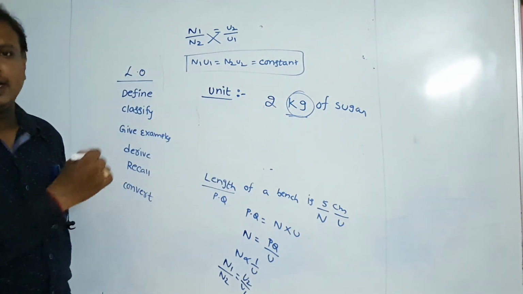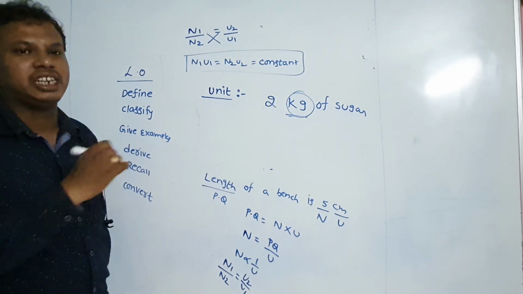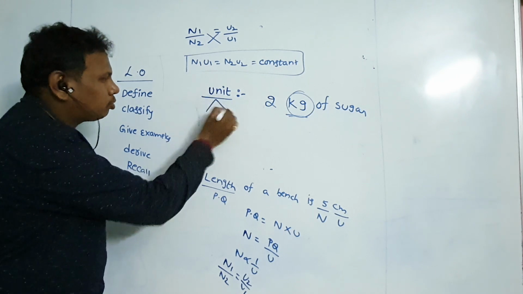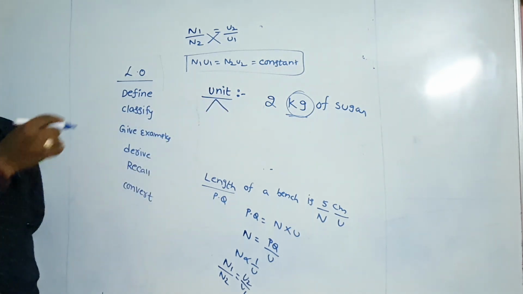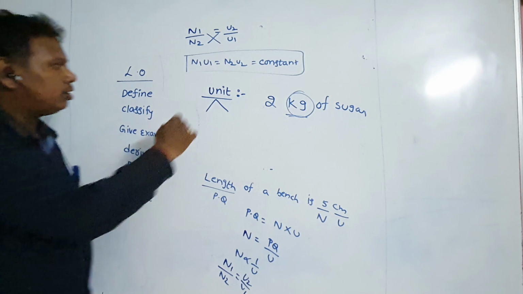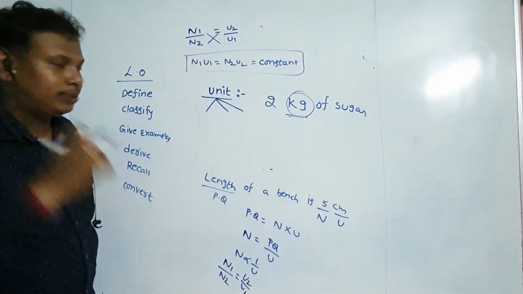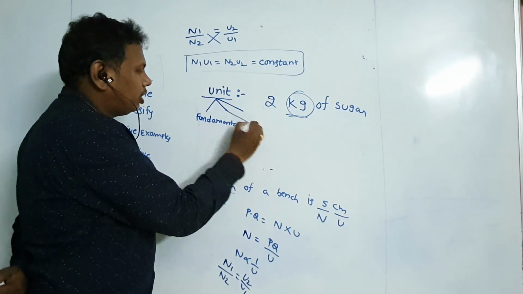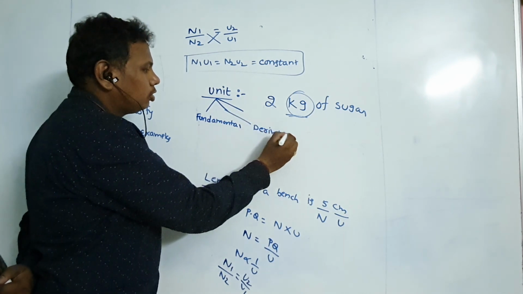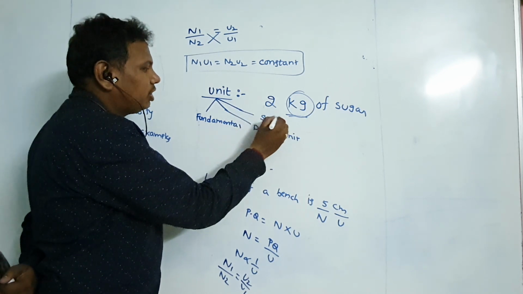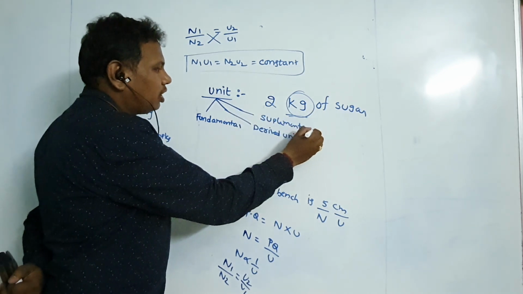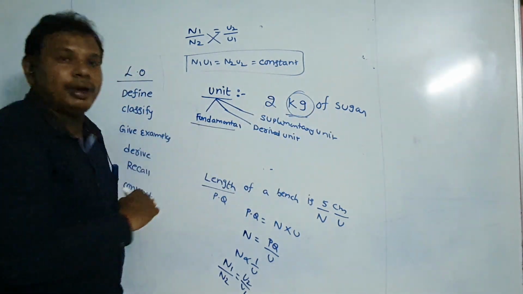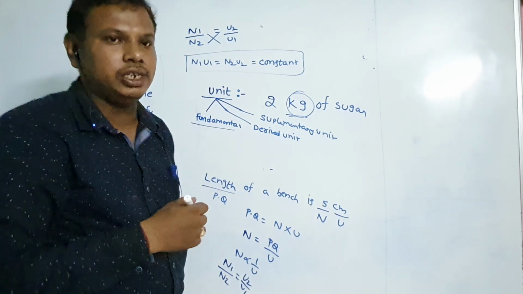Unit is nothing but the standard or constant quantity that can be compared with a standard physical quantity, called a unit. Again, units are classified into two types. In some textbooks they give two types, here the units are classified into three types. First one, fundamental unit. Second one, derived unit. Third one, supplementary unit.